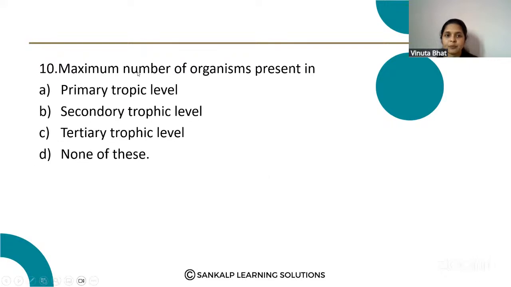Next question. Maximum number of organisms is present in: primary trophic level, secondary trophic level, tertiary trophic level, or none of these. Here, if you take each step in a food chain, that is known as a trophic level, right? So the primary trophic level contains the maximum number of organisms. Please note down this.